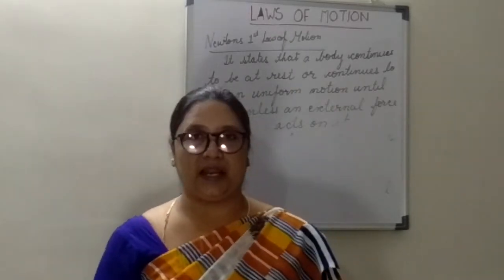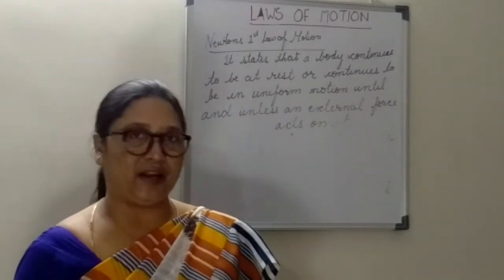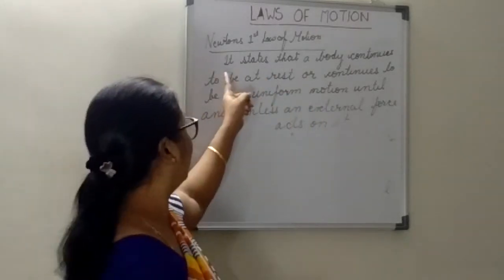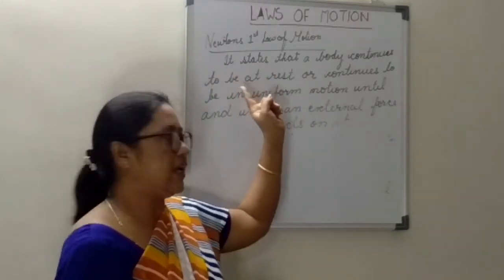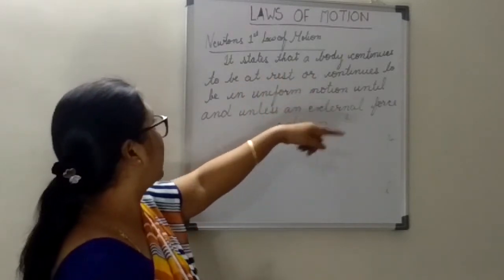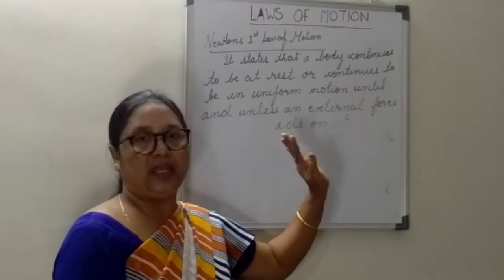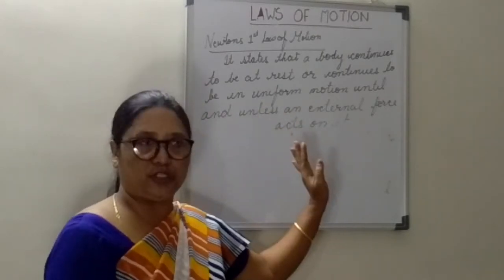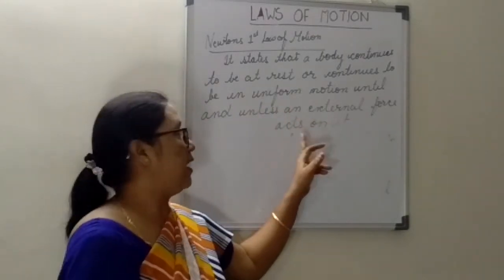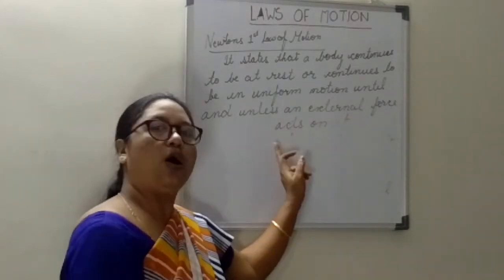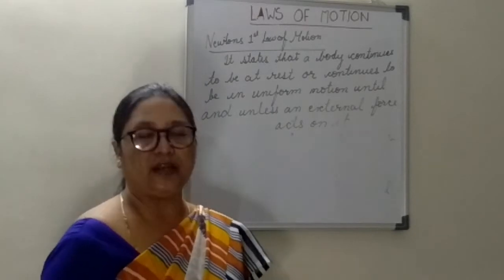Why are all these things happening? Just to find the answer, we'll go to Newton's first law of motion. What does Newton's first law of motion state? It states that a body continues to be at rest and continues to be in uniform motion unless and until an unbalanced force, either we can call it external force or unbalanced force, acts on it.